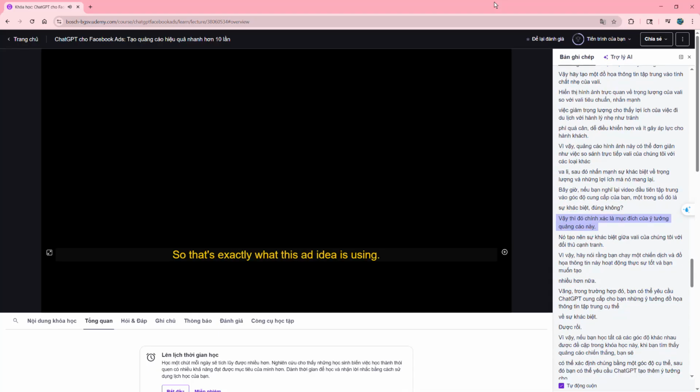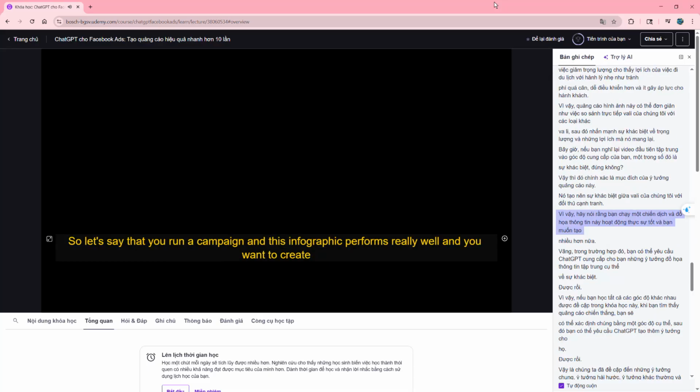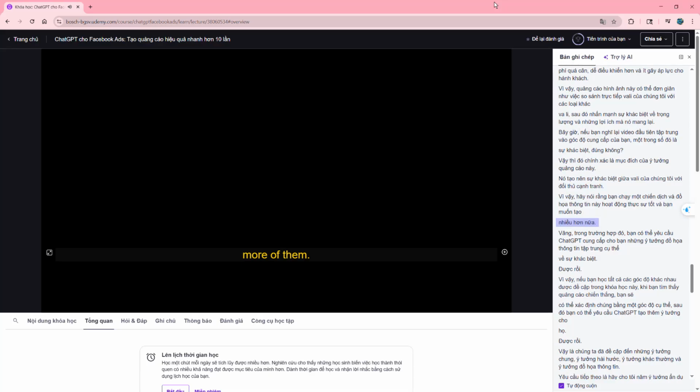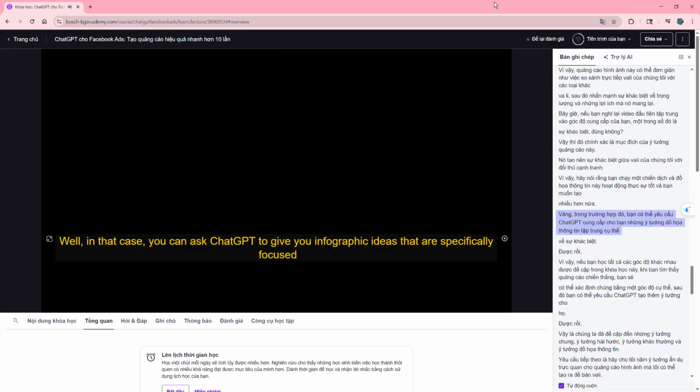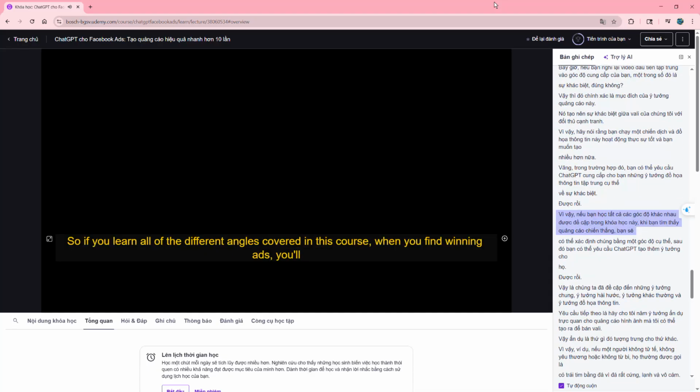So that's exactly what this ad idea is using. It's differentiating our suitcases from our competition. So let's say that you run a campaign and this infographic performs really well and you want to create more of them. Well, in that case, you can ask ChatGPT to give you infographic ideas that are specifically focused on differentiation.